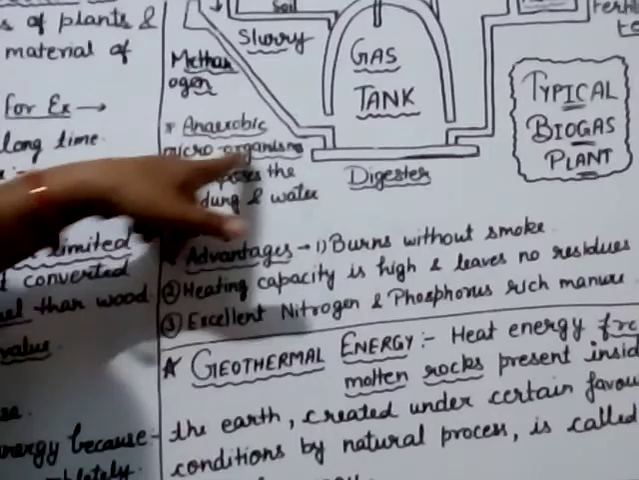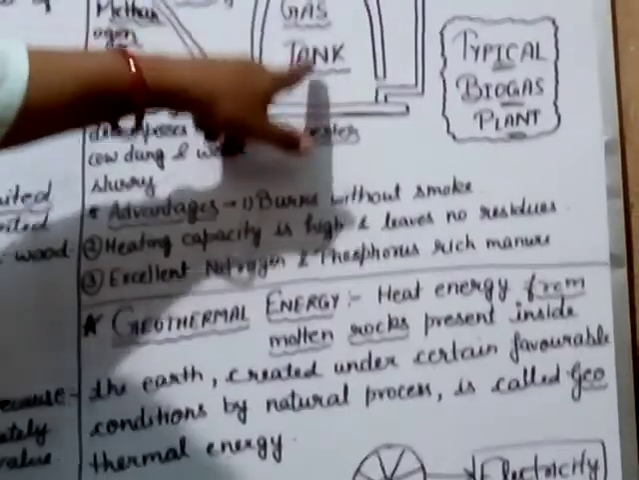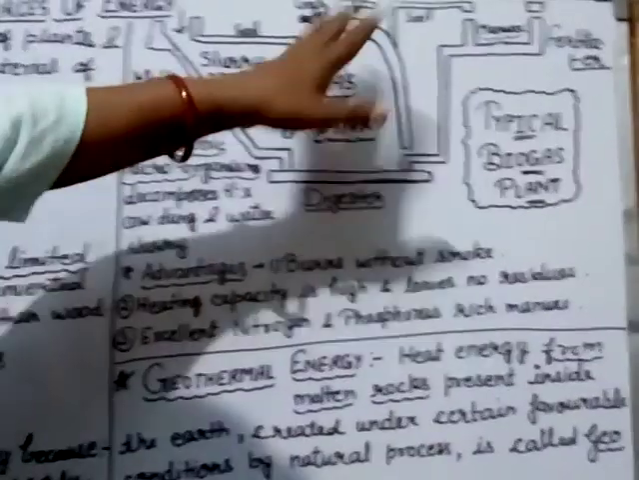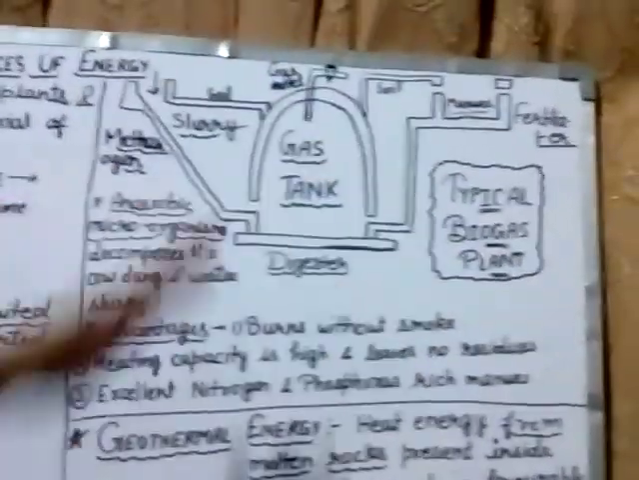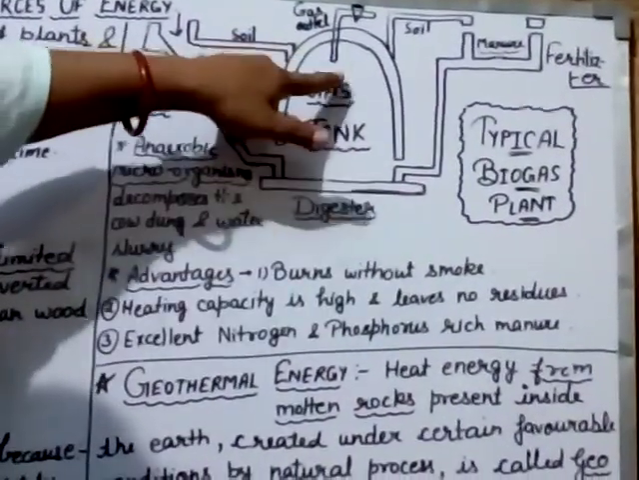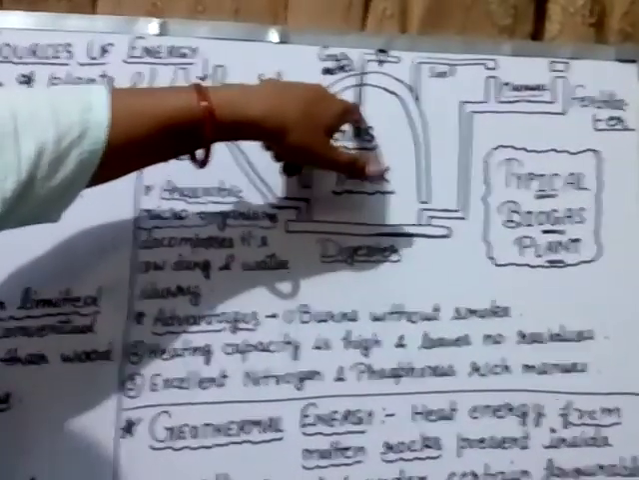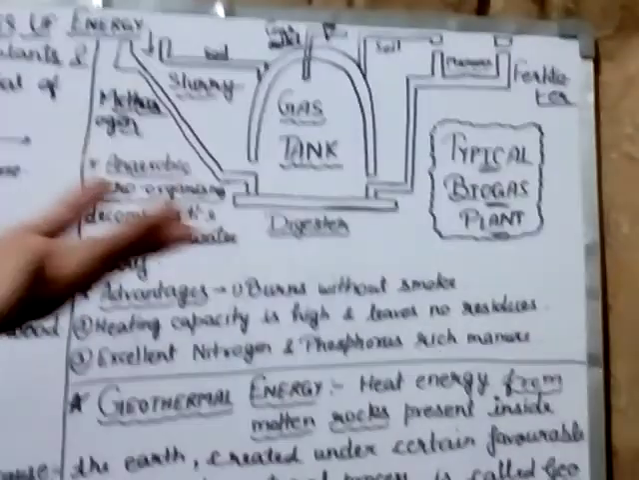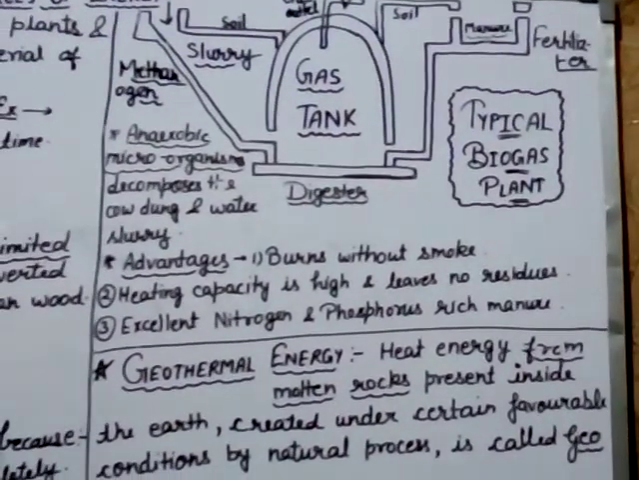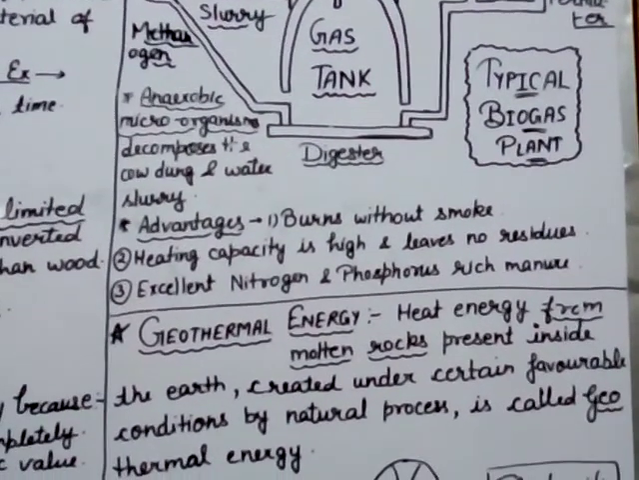So anaerobic microorganisms decompose the cow dung and water slurry in anaerobic conditions, that means in the absence of oxygen. After some days, when we cover this gas tank or digester with a tightly covered structure, a mixture of gases is present here, and we can collect these gases from this gas outlet and use them to produce electricity for our daily purposes and our agriculture purposes also. That means to grow crops with the help of tube wells.